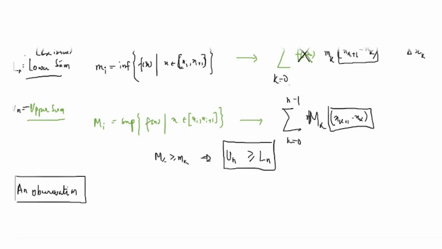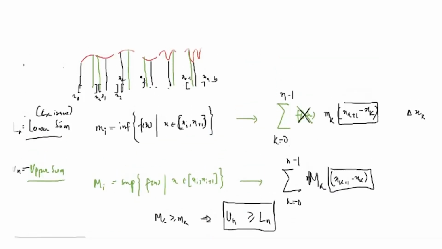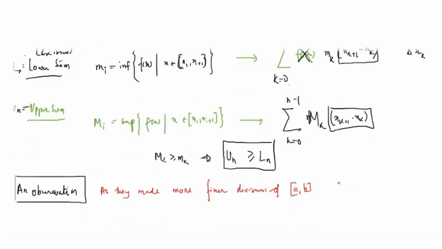You try to think why it is true: as they made more finer divisions of [a, b], the upper sum kept on decreasing.